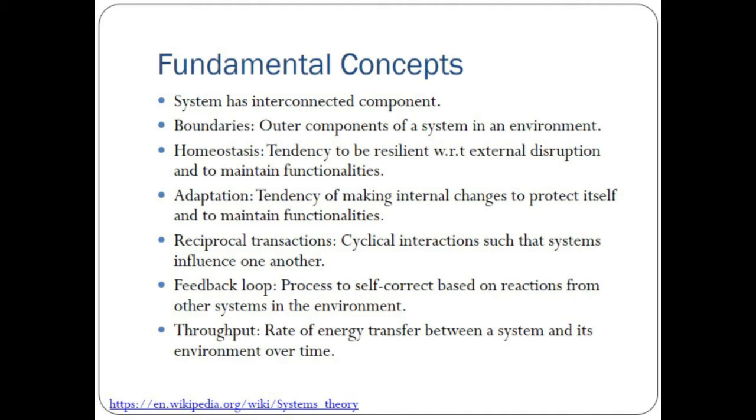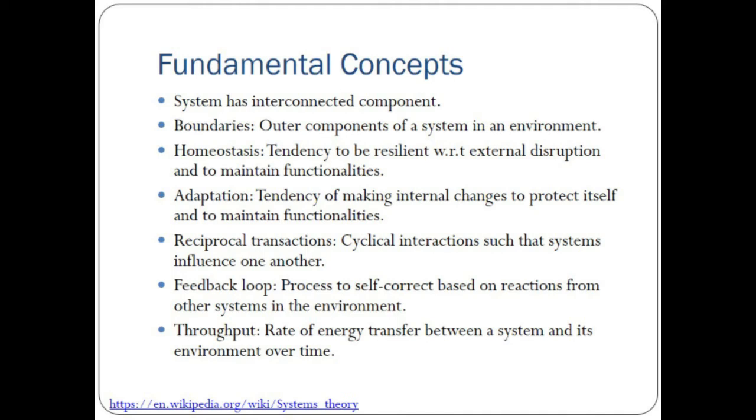Homeostasis. This is the tendency to be resilient, meaning opposing the external disruption to maintain its functionality. So it is the property of the system to oppose external disruption to keep its functioning going on. Then adaptation. It is the tendency of making internal changes to protect itself and to maintain its functionality. Did you get the point?